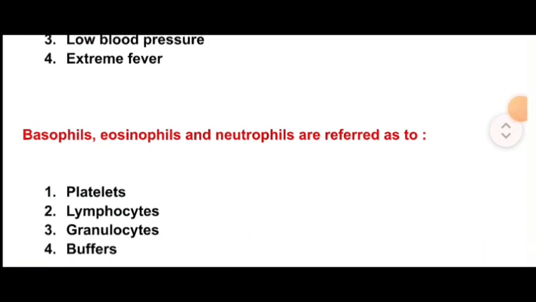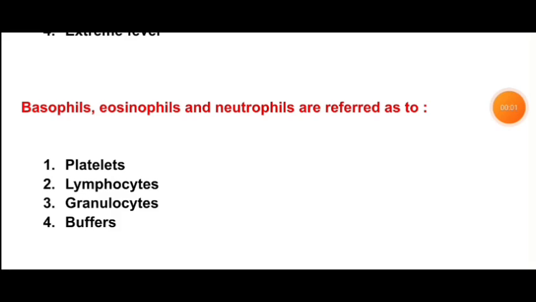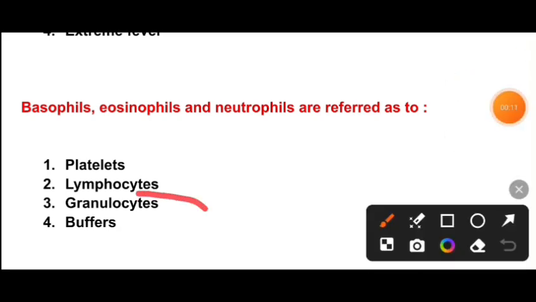Next question is, basophils, eosinophils and neutrophils are referred to as platelets, lymphocytes, granulocytes, buffers. So the correct option is option number C, granulocytes. Basophils, eosinophils and neutrophils are referred to as granulocytes.